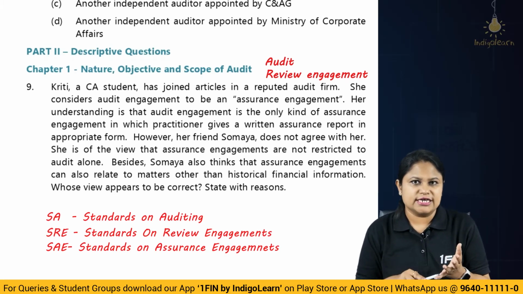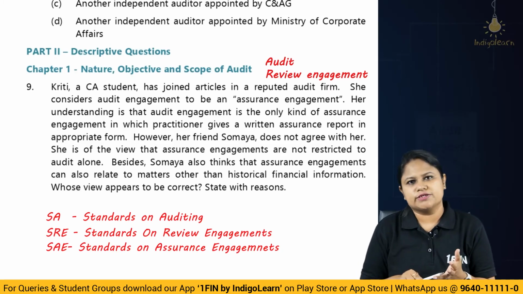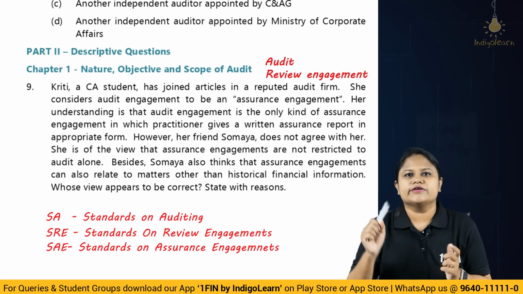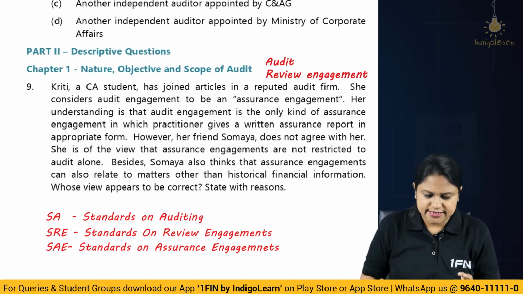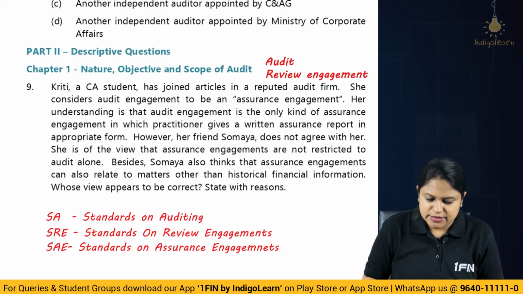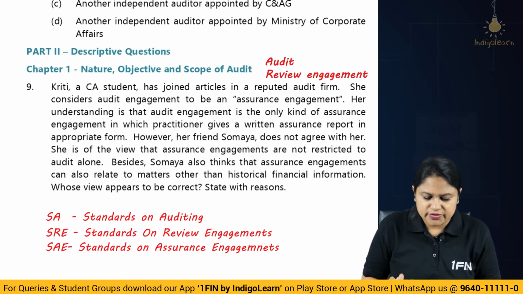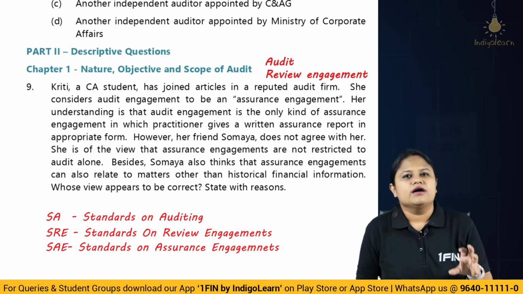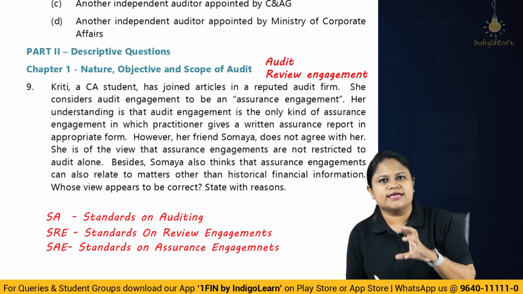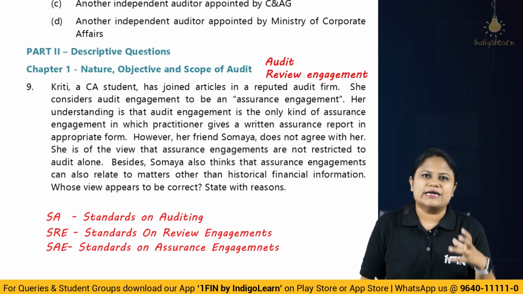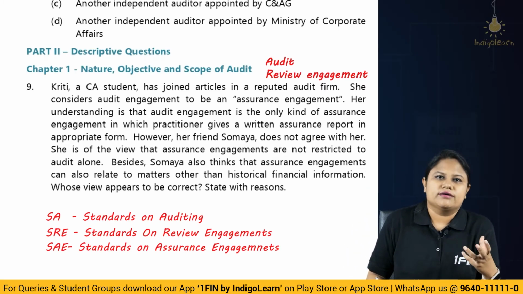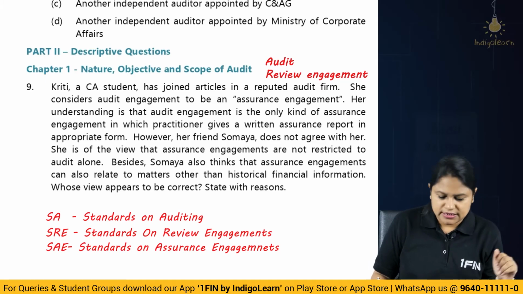You have to mention about assurance engagement, which are the other assurance engagements, on what you give the opinion, the level of assurance. Clear? All right. And at the end, you have to obviously give the conclusion. That means the understanding of Kriti is incorrect in this given situation. However, Somaya's understanding regarding assurance engagement to include all the other engagements is also appropriate, and also matters can be without or beyond historical financial information. Clear? All right.